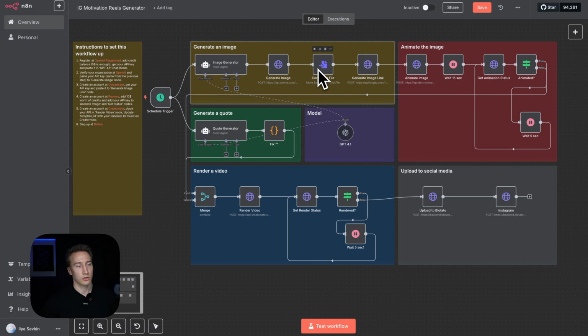But to use this file later in animation and in video rendering, we need to have it as a link, so we need to upload it to some hosting. So in this case we use the IMGBB service, so we upload the file there, get a link, and now the image is fully ready, so we push it to the animation.